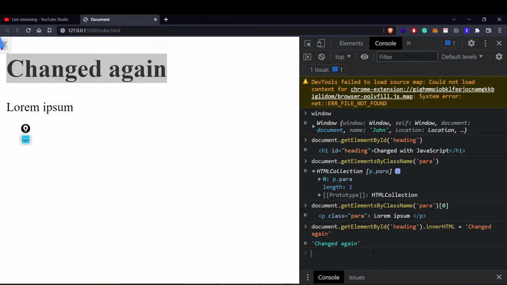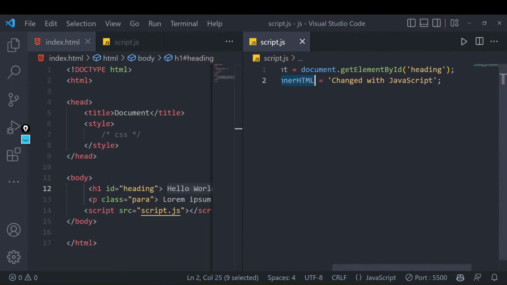One more doubt we have: can we use query selector? Definitely we can use query selector, and get elements by tag name is also there, query selector all is also there. But right now we have only discussed get element by ID and by class name. Once we have a little bit of idea about them, then I'll start explaining get element by tag name, query selector and query selector all. I hope now this is making some sense to everyone.